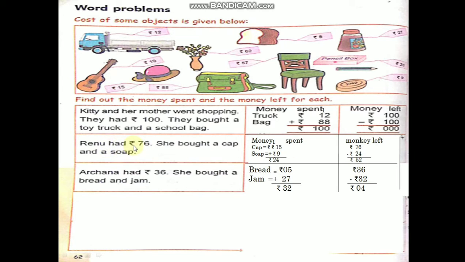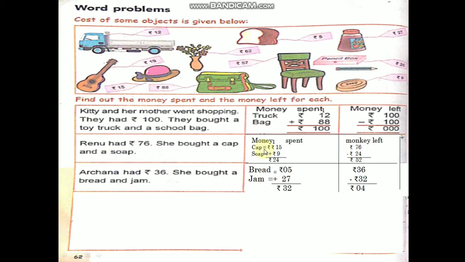Renu had rupees 76. Renu had how much, children? Rupees 76. What she bought? She bought a cap and a soap. See, children, cap costs how much, children? Here in the picture, see, children, cap costs rupees 15. And what did she buy? A cap and a soap. Soap costs how much, see, children? Rupees 9. Okay, children, Renu had rupees 76. She bought a cap and a soap. Now, how much she spent? What we have to do?